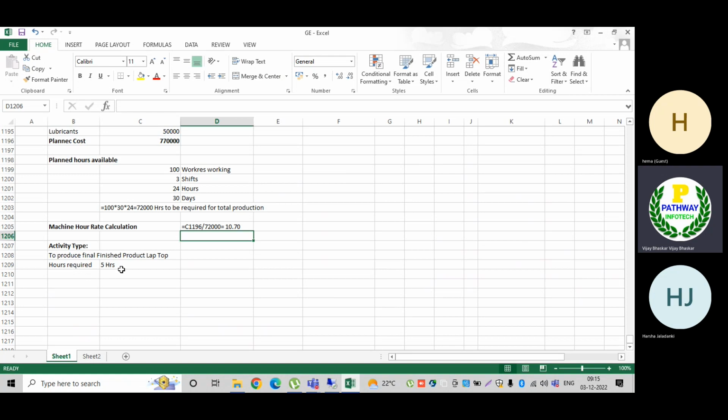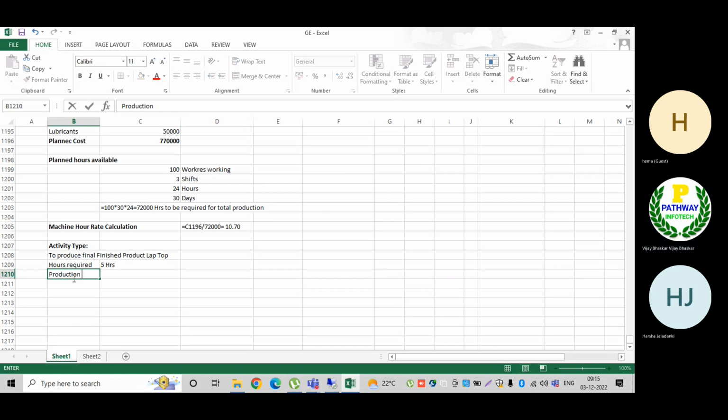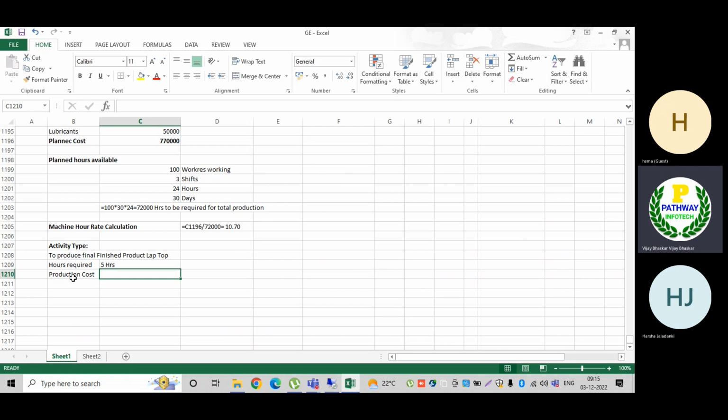Then how many hours are required to manufacture my final product? 5 hours are required. Then what would be my production cost? The production cost is 10.70 into the hours we have estimated to manufacture a product. Let us assume 5 hours, so the total is 53.50.